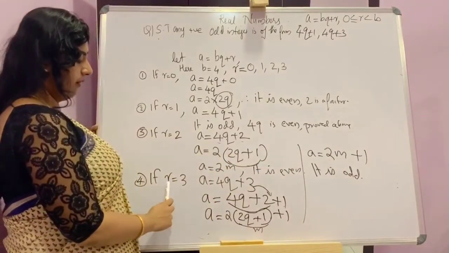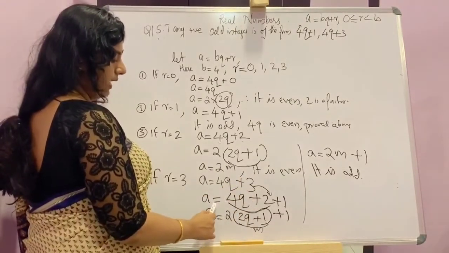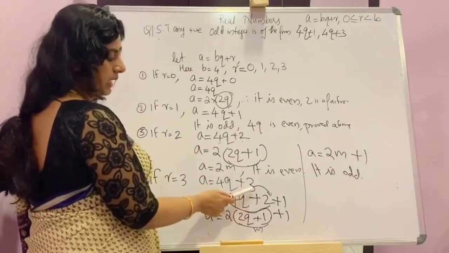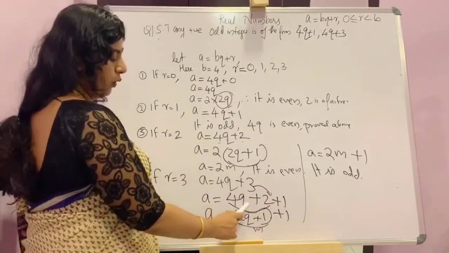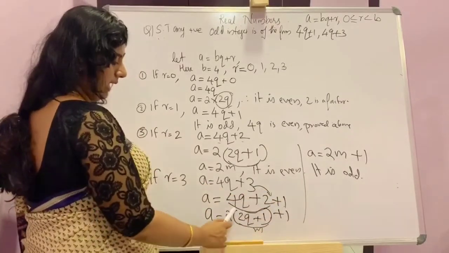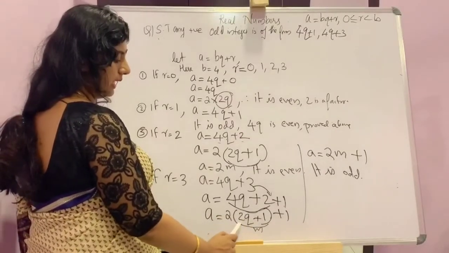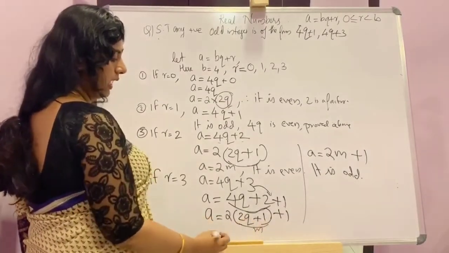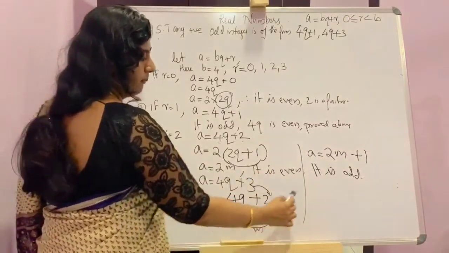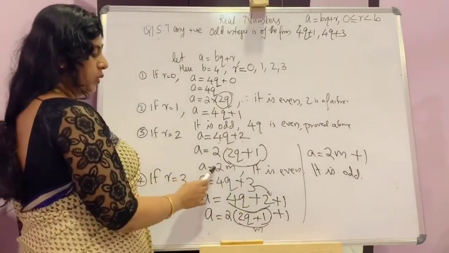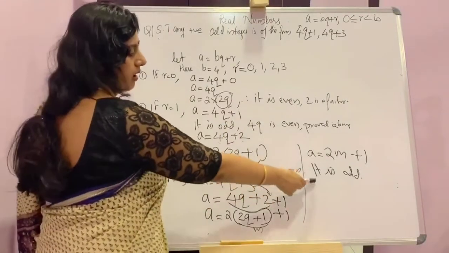Now fourth condition, if r equal to 3, a is equal to 4q plus 3. Now a is equal to 4q plus, you split this 3 into 2 plus 1. Now a is equal to 4q plus 2 plus 1. Again in the first two terms, there is 2 as a common factor. Taking 2 outside, inside the bracket you will get 2q plus 1. If you consider this as m, you can write a is equal to 2m plus 1. You have already proved 2m is even, then 2m plus 1, that is the next number to 2m, is odd.